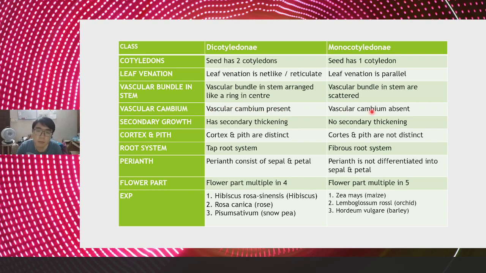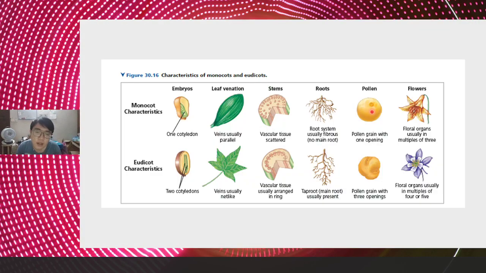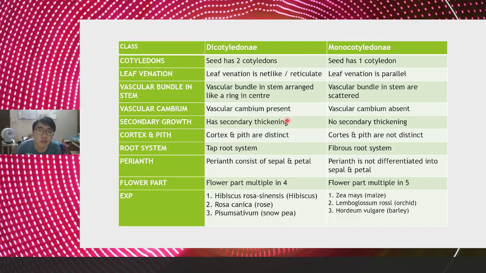Monocot does not have vascular cambium. So that is why, if you see, the vascular cambium is the ring in the middle, but the stem has vascular tissue scattered, so where is the vascular cambium. This is logical. And then for secondary growth, dicot has secondary thickening, and monocot does not have secondary thickening.